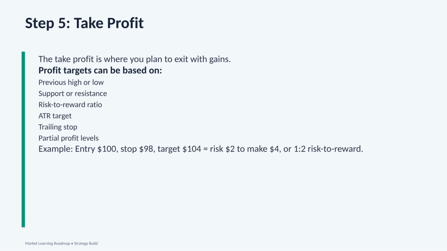Another way is using an ATR target. ATR helps us understand how much price usually moves, so we can set a more realistic target based on normal volatility. Some traders use a trailing stop. A trailing stop allows the trader to stay in the trade while it is working, but exit if price reverses by a certain amount. Another method is using partial profit levels. This means the trader may take some profit at the first target and leave the rest of the position open for a bigger move. The main lesson is this: do not enter a trade unless you know where you plan to take profit. A professional trader plans the exit before entering the trade.